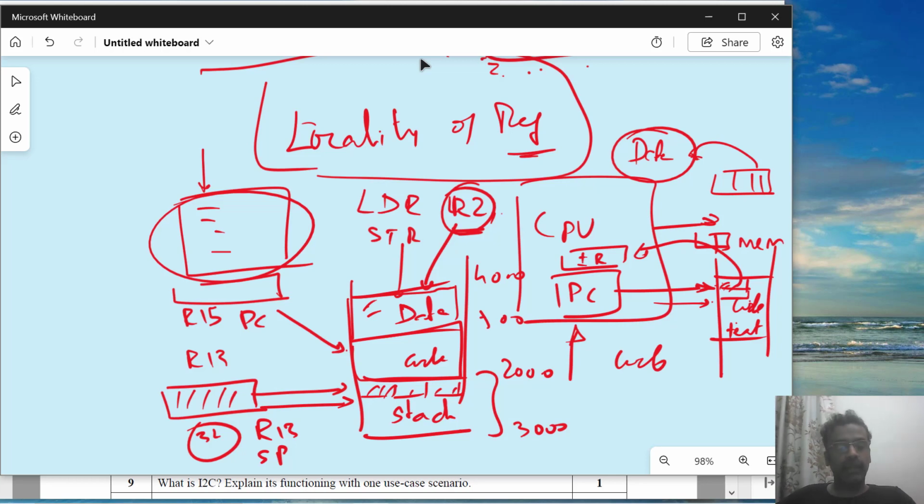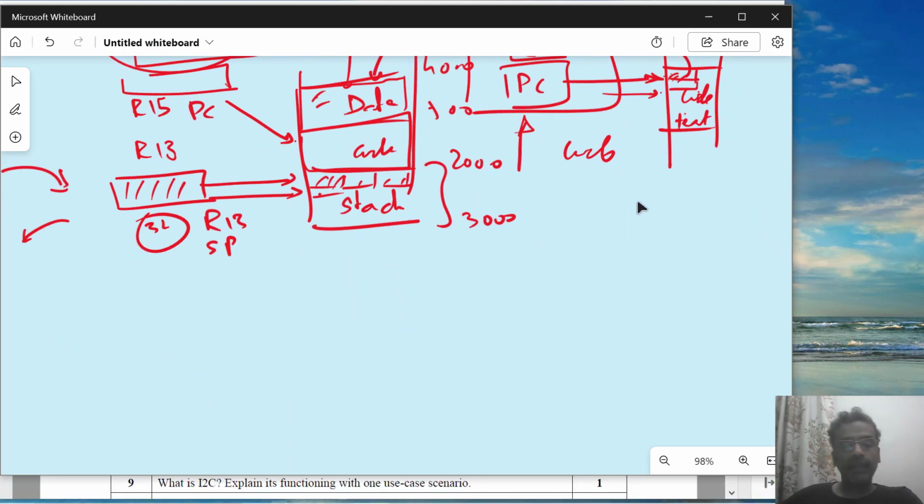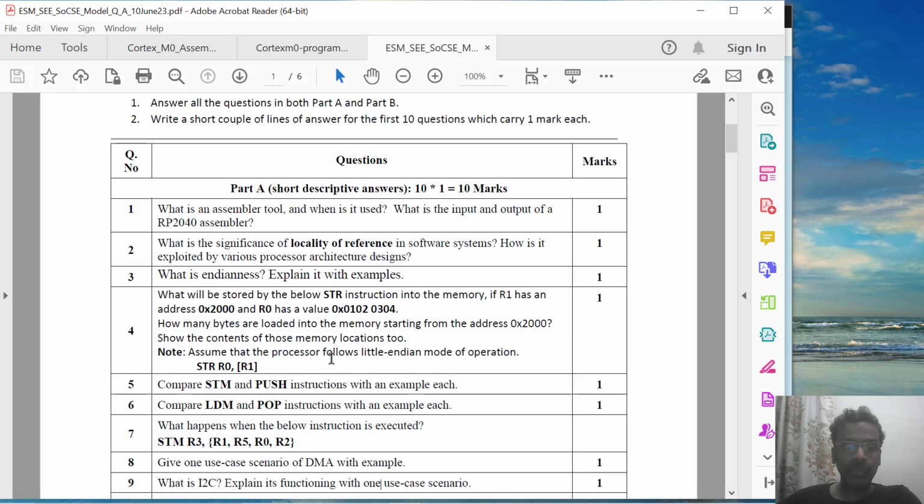Whereas if you are writing an assembly program, then you will be specifically writing push and pop, which will be stored in the stack area. So the stack pointer, which is R13, is pointing at this location. Now coming back to the locality of reference, what does it mean? Any program, whether it is accessing the stack, a program, or data, it doesn't matter which part of the memory, will access locations which are very local to a particular area in the code, data, or stack.